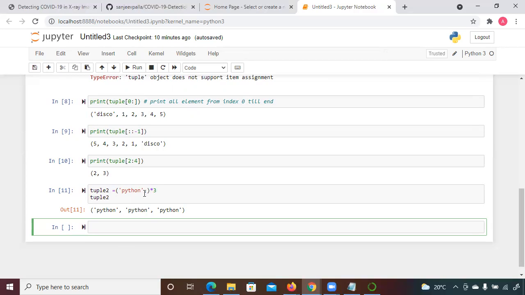Repetition in the tuple. Whenever you want to repeat any element, you can just multiply with 3 and give a comma. So it is going to print that. So this operation also you can perform in the tuple.